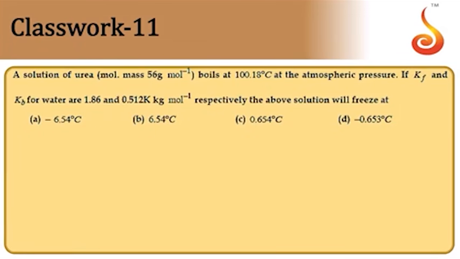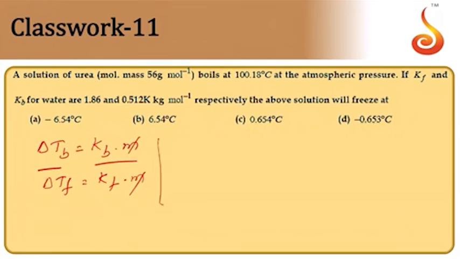Now here delta Tb is equal to Kb into molality. Similarly, delta Tf is equal to Kf into molality. Both are the same solution, so molality remains the same. So you divide these two, molality gets cancelled now. So delta Tb by delta Tf. So delta Tb, boiling point elevation, is 0.18 degrees now. So 0.18 degrees by delta Tf, which we have to find out, is equal to Kb by Kf.